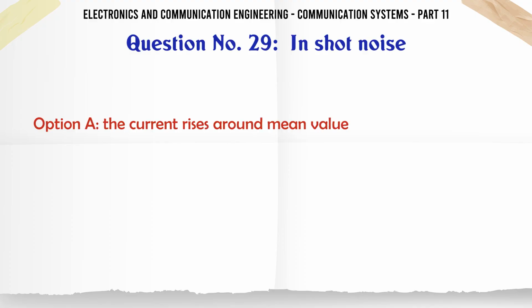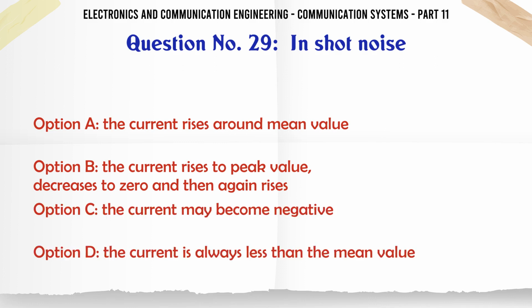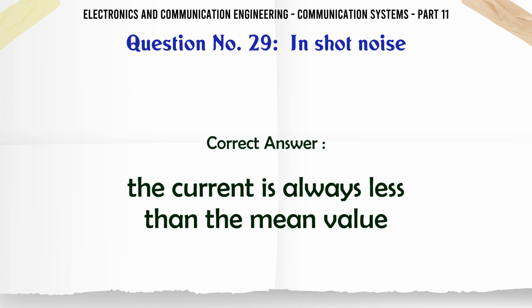In shot noise, A. The current rises around the mean value, B. The current rises to peak value, decreases to zero and then again rises, C. The current may become negative, D. The current is always less than the mean value. The correct answer is the current is always less than the mean value.